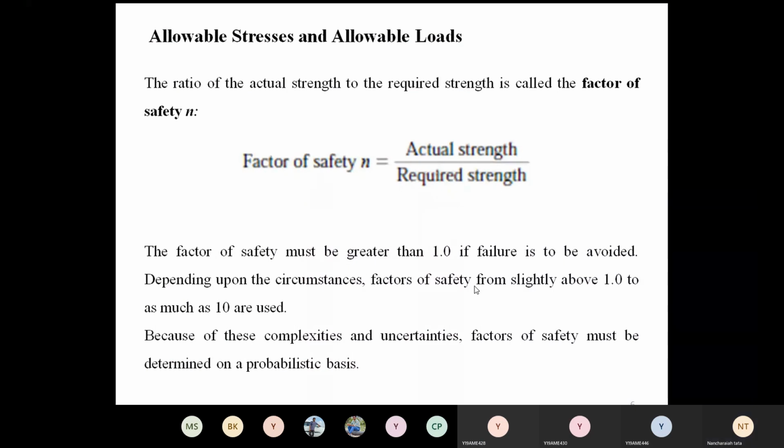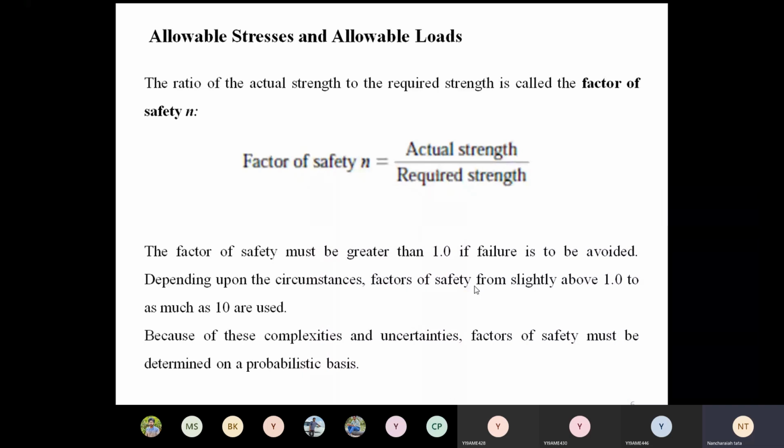So now we'll revise the last class, what we discussed. Factor of safety, right? So why are we considering the factor of safety? Because of so many complexities in the size and shape of the component, and at the same time uncertainties in the load application. Because of these complexities and uncertainties, the factor of safety is considered while working. Due to the factor of safety, we are not working at the maximum strength or ultimate strength of the material.